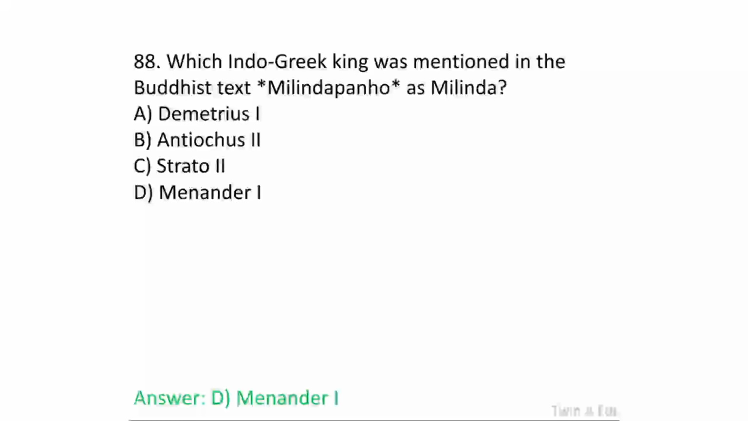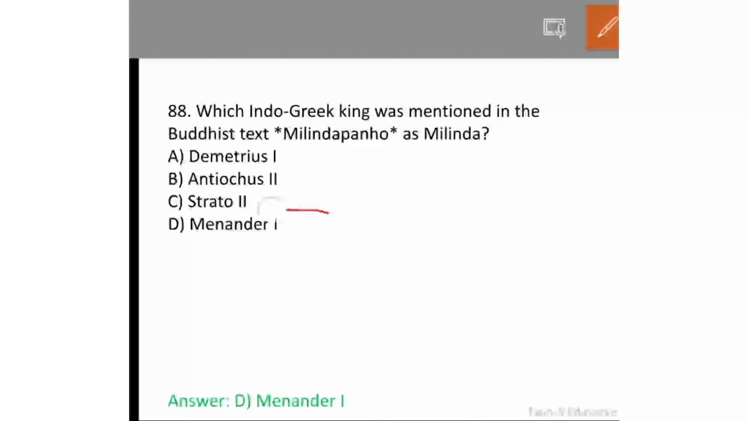Which Indo-Greek king was mentioned in the Buddhist text Milinda Panho as Milinda? It's a repeated question. So, Menander 1.